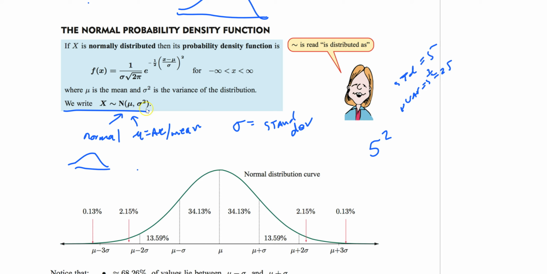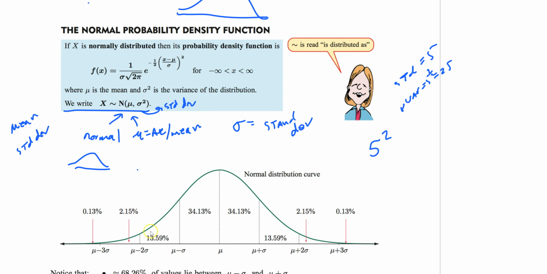If you see this notation, take the thing that doesn't have the square as the standard deviation. Even though technically that's all variance, they're really just trying to tell you what the standard deviation is. They're saying, hey, the standard deviation is the thing that's not squared. So it's actually supposed to help you out. So that's what a normal distribution is. And when we do normal distribution, all we need is two things: the mean and the standard deviation. That's it. If you have those, you can figure out a lot of things.